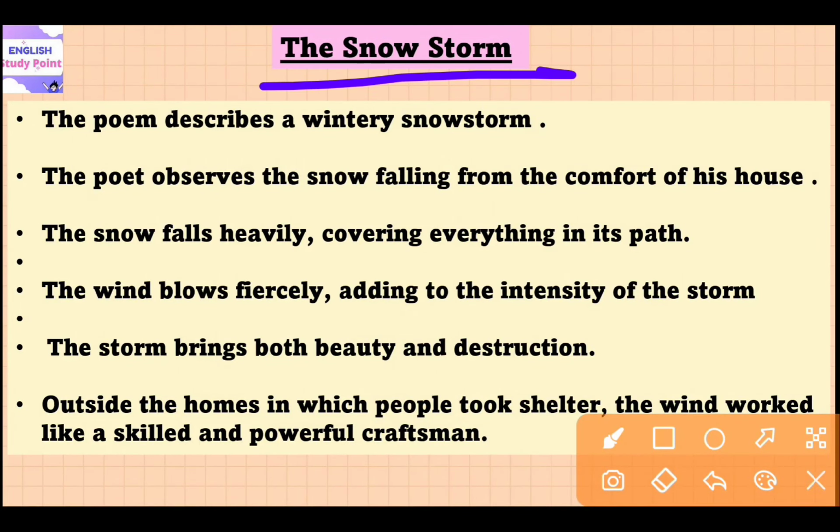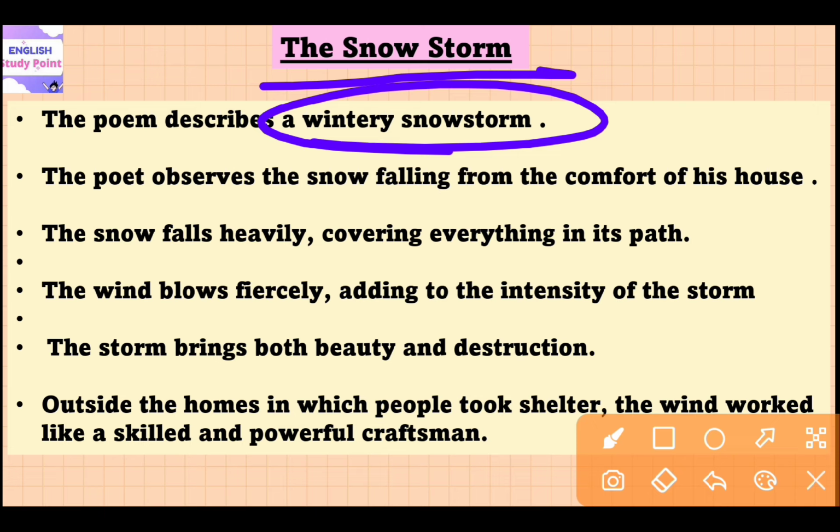Next poem is titled The Snowstorm. The poem describes a wintry snowstorm. So, in this poem, he wants to tell the readers that the snowstorm is portrayed as a powerful and majestic force of nature. The poet observes the snow falling from the comfort of his house.